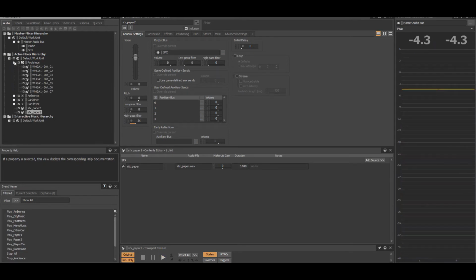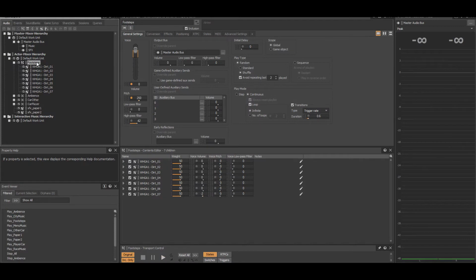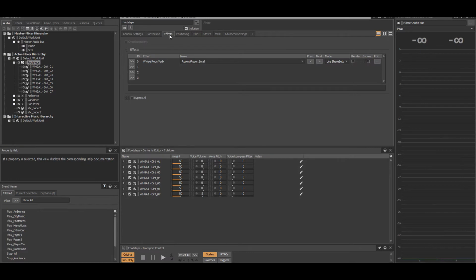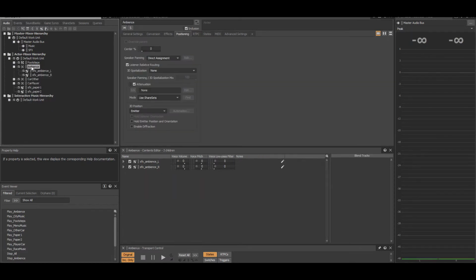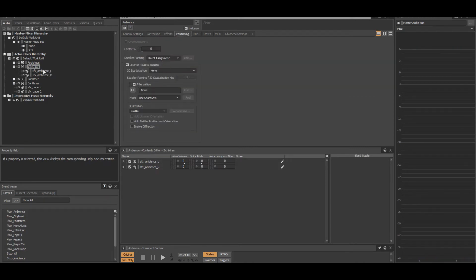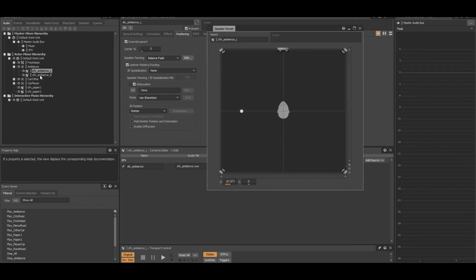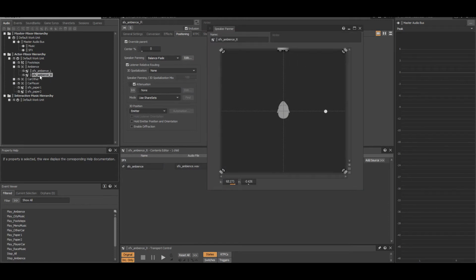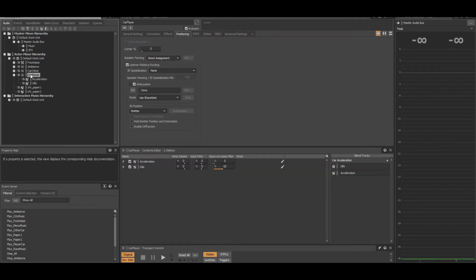As for the footsteps, it is a random container of multiple SFX that is looped utilizing a trigger rate transition. There is also a reverb effect placed onto the container. Then, we have a little bit of ambience in the city scene with a bit of wind, traffic sounds, and other bits of nature. It's a blend container with both SFX being panned to both the left and right using the speaker panner. The last SFXs are the car sounds for both the player and their opponents.